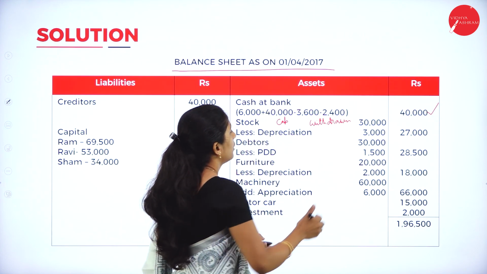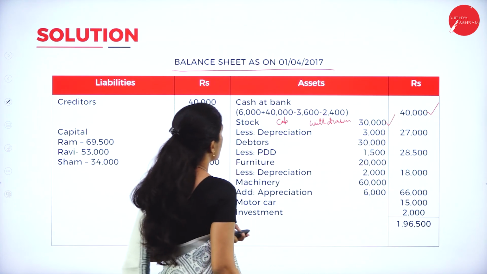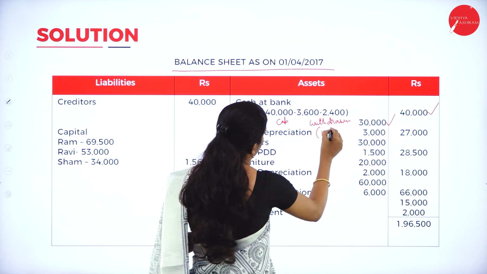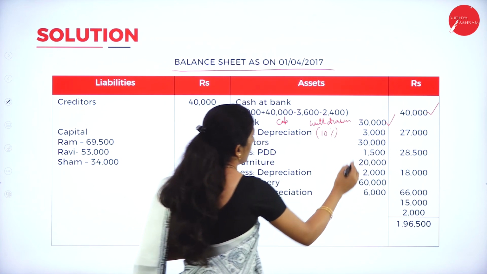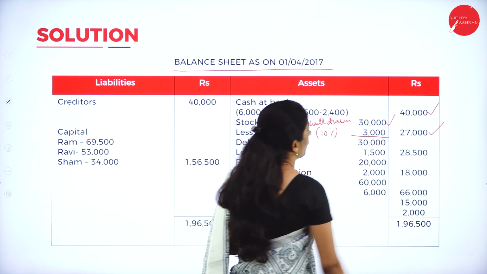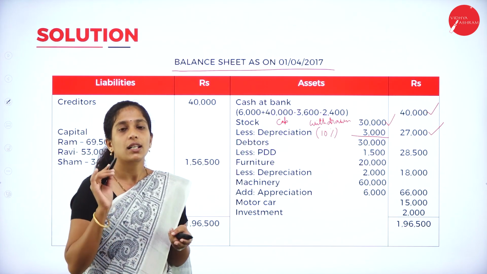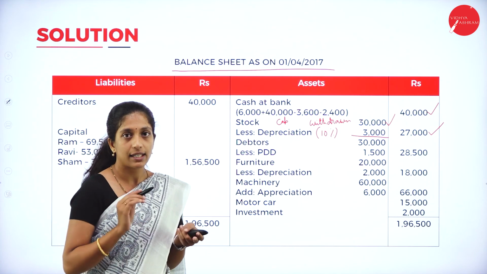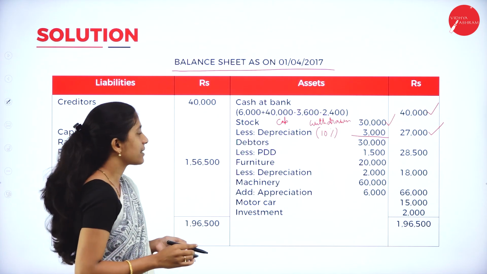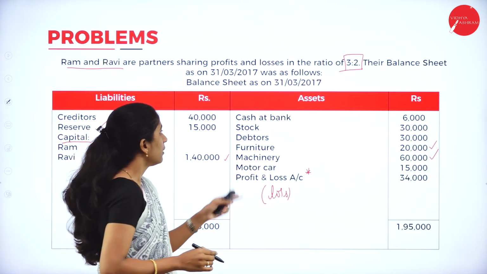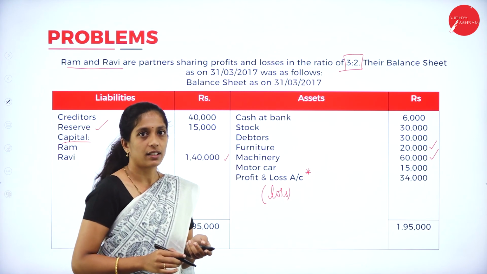So stock in the balance sheet is 30,000, less depreciation of 10%, which is given in the adjustment, that is 3,000. So we'll get 27,000. How to calculate? 30,000 into 10 divided by 100, that is 10%. So we'll get 27,000. Next item is debtors, 30,000.